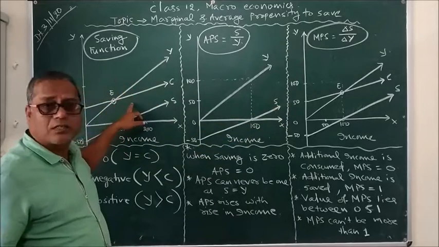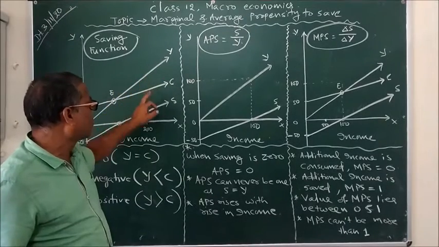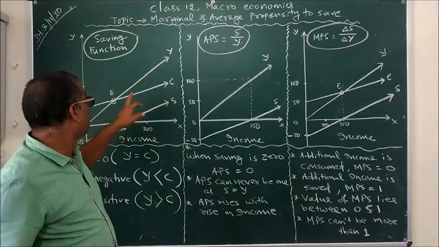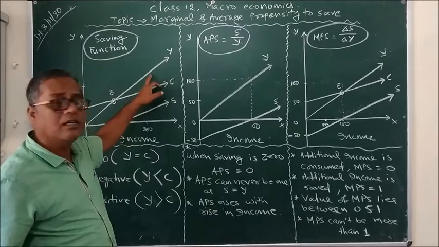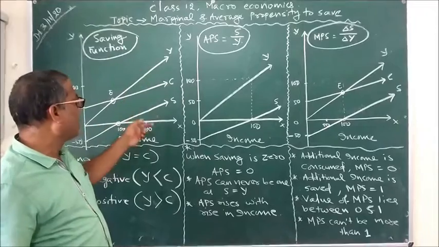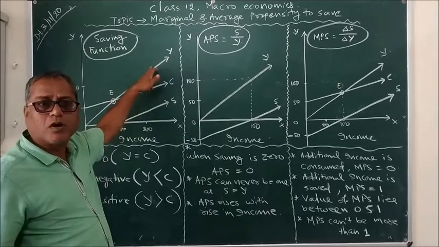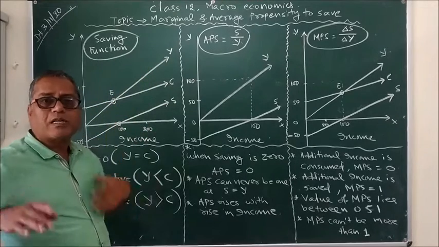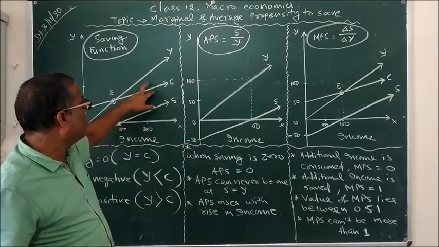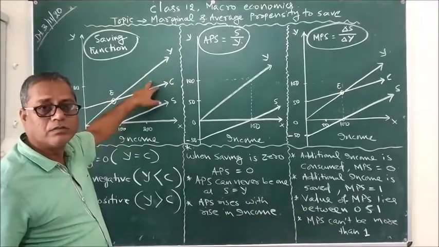The first diagram tells us about the saving function with the income curve, consumption curve and saving curve. Yesterday we already discussed the behavior, the characteristic, the slope of the consumption and income curve, and how both are related to each other. Today we will add an additional curve, the saving curve, with the consumption and income curve, and in totality we will try to understand in what way, as our income rises, we contribute to the heading of saving and to the heading of consumption.